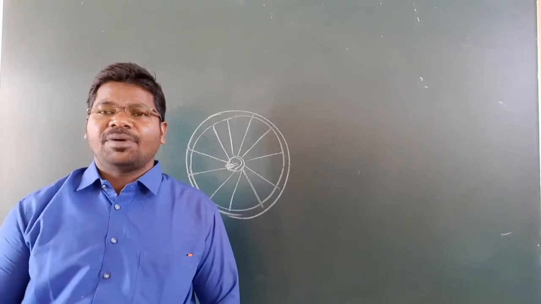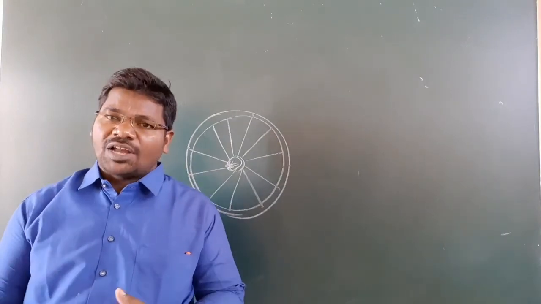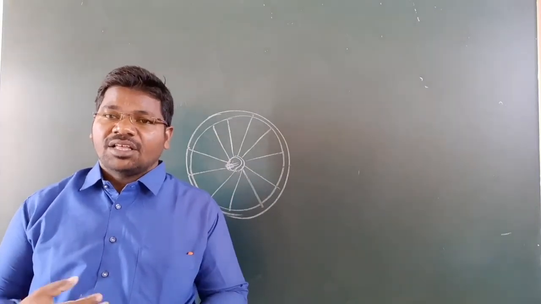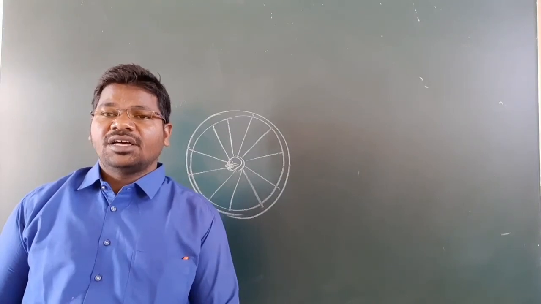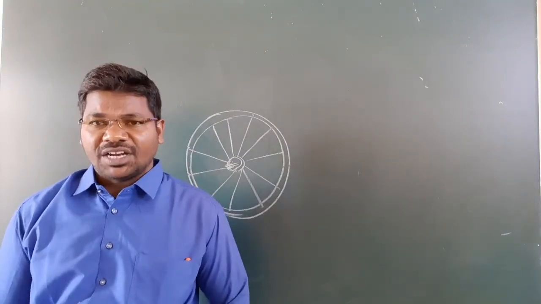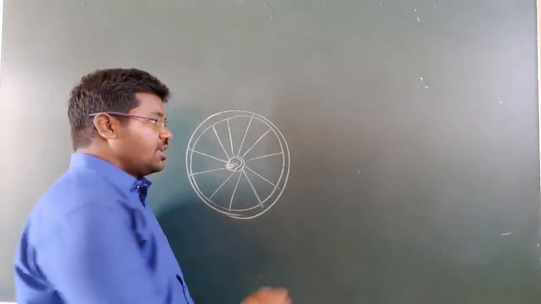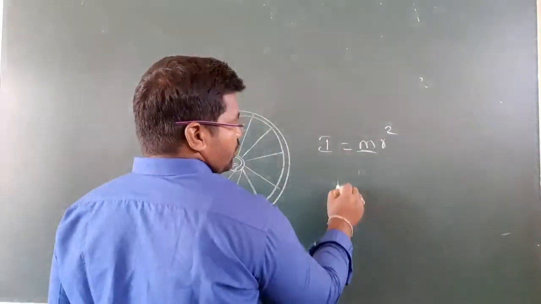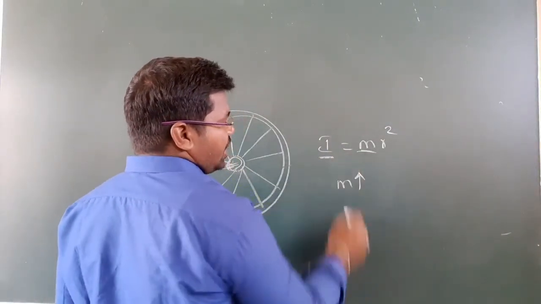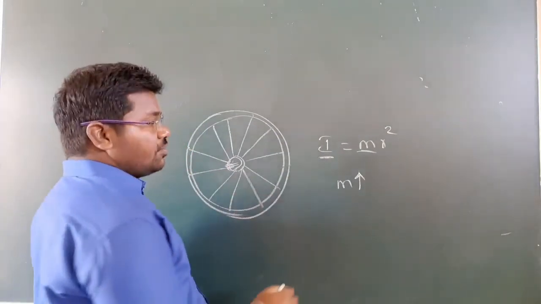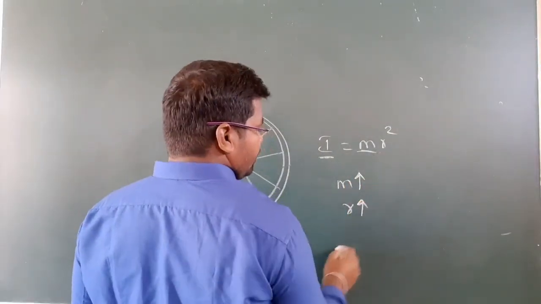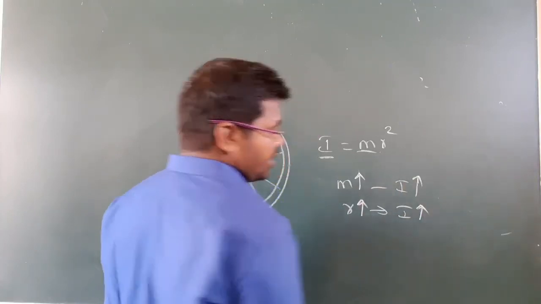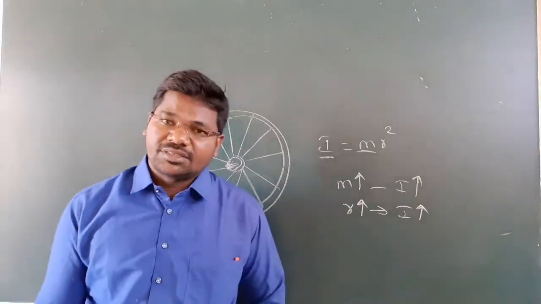Likewise for any wheel, you can stop riding and, without applying the brake, the wheels keep rotating. This is the best example of moment of inertia. According to the formula I equal to m r square, if mass is more, moment of inertia is also more, and it will move some distance. If radius increases, moment of inertia also increases. Understand, my children? Thank you, my children.